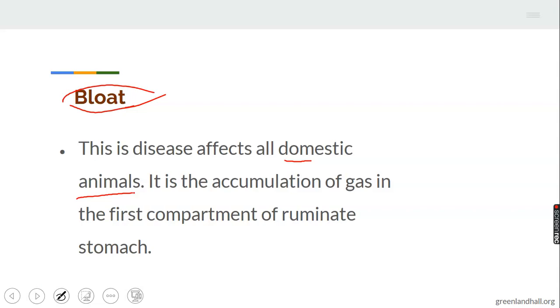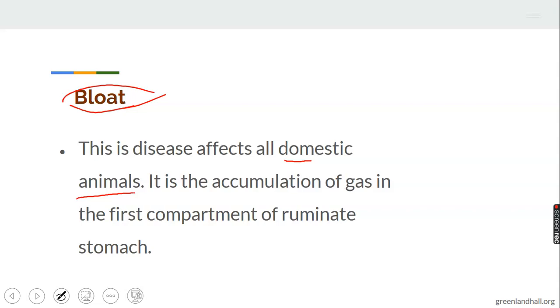The disease affects all domestic animals. We have cattle, goat, sheep, and so on. There are many domestic animals, animals that are domesticated at home. Bloat is the accumulation of gases in the first compartment of ruminant animals. How would you notice bloat? When there is accumulation of gases in the first compartment of ruminant animals.